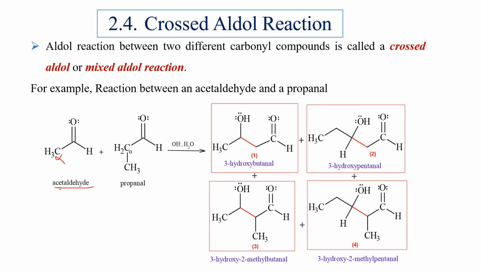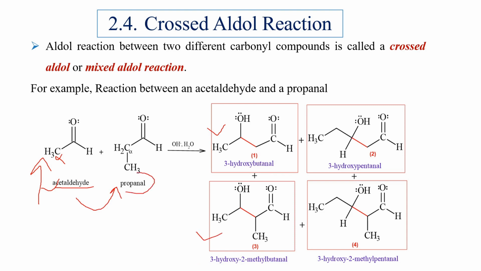If an acetaldehyde molecule loses one alpha hydrogen atom, then it becomes an alpha carbanion. The formed carbanion of acetaldehyde reacts with this aldehyde once to give this product, and the alpha carbanion of acetaldehyde reacts with propanaldehyde to give this product.